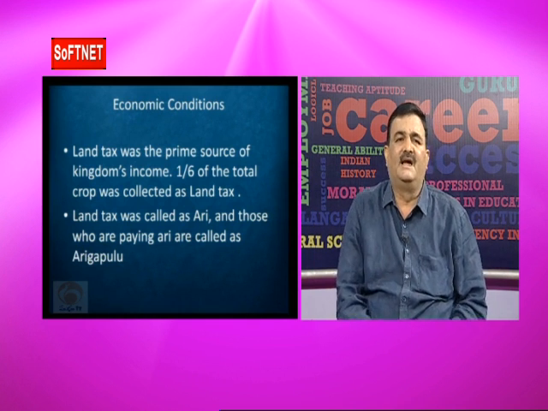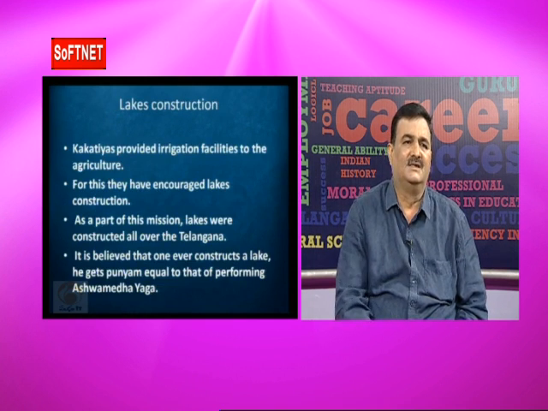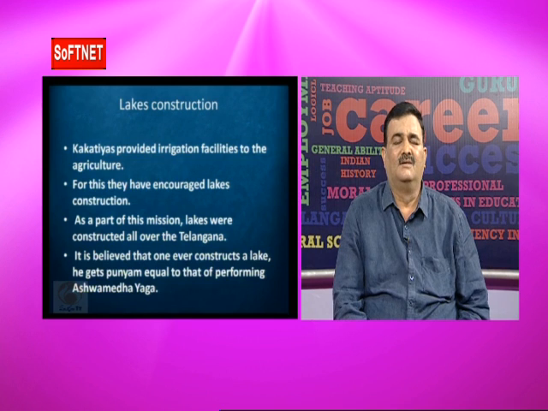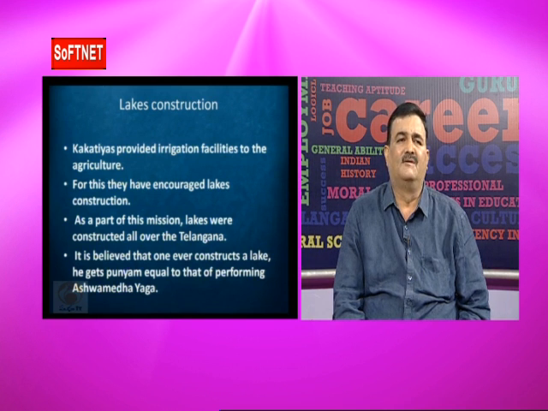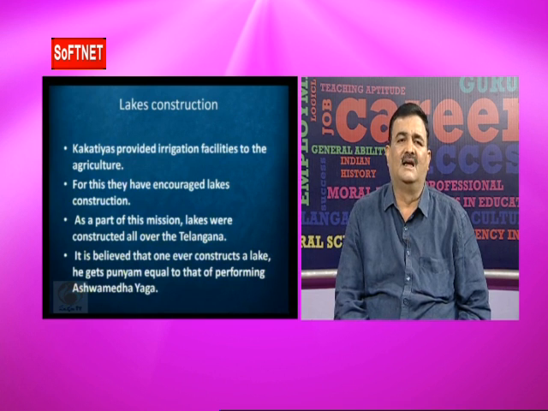Who paid the land tax? The cultivators or the peasants paid the land tax. These peasants were known as Arigapulu in those days. The Kakatiyas provided irrigation facilities to agriculture. Their main income was the land revenue. That's why they improved the irrigation facilities to the lands. For this, they encouraged the construction of lakes and tanks in the Telangana area.